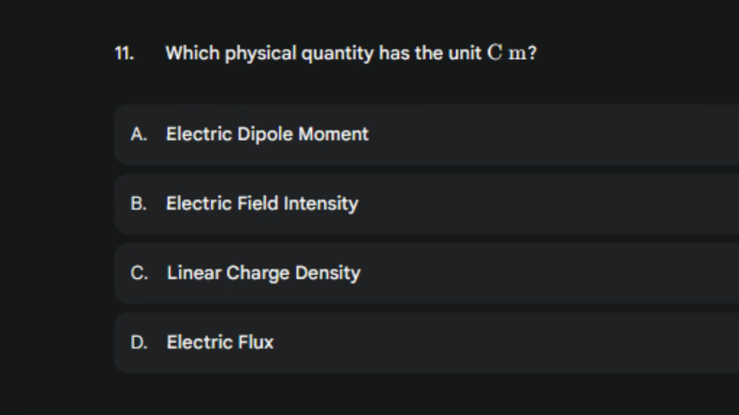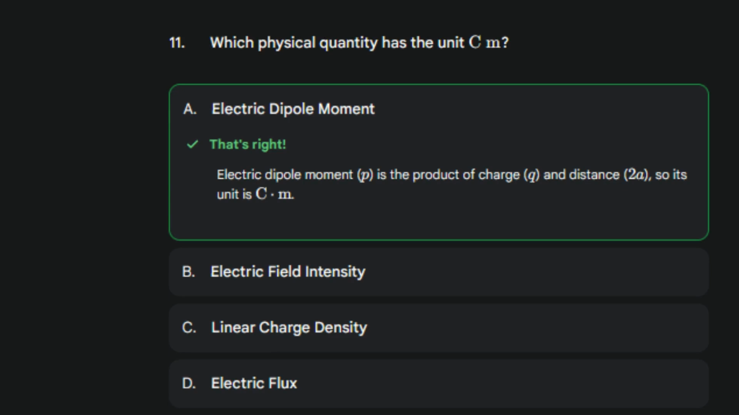Now one easy question. Which physical quantity has the unit coulomb meter? Yes, electric dipole is the correct answer, charge multiplied by length. Good.